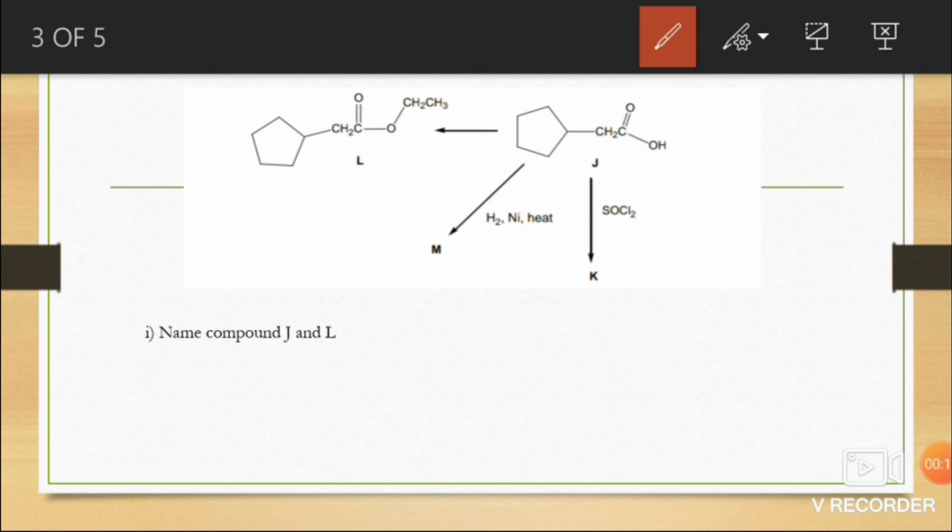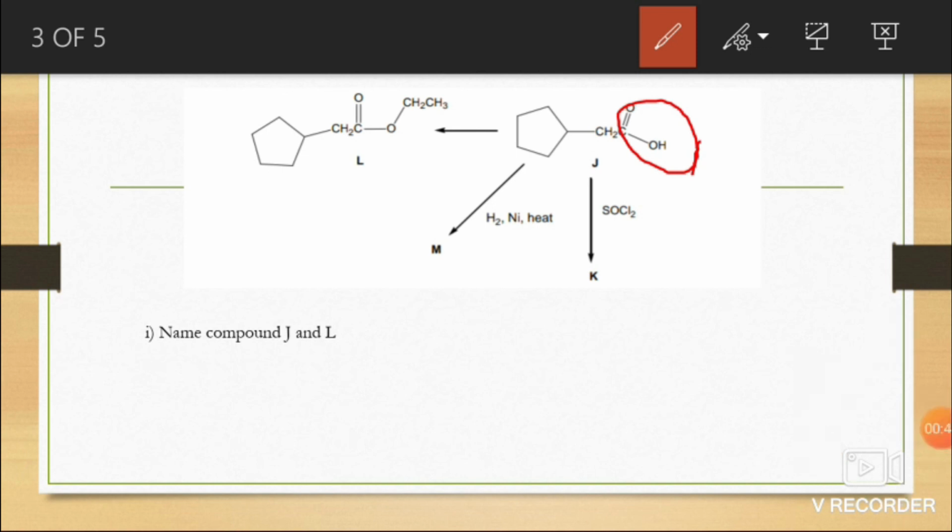A carboxylic acid contains the COOH group, and in an ester, the hydrogen atom in this group is replaced by a hydrocarbon group of some kind. This could be an alkyl group like methyl or ethyl.